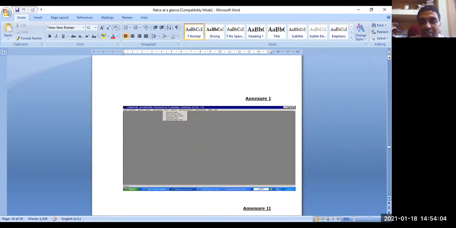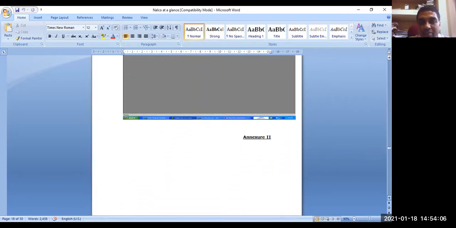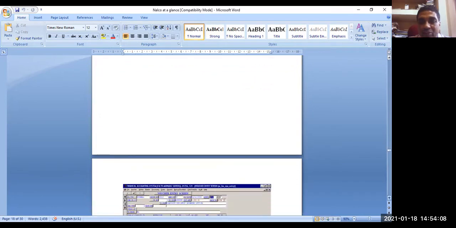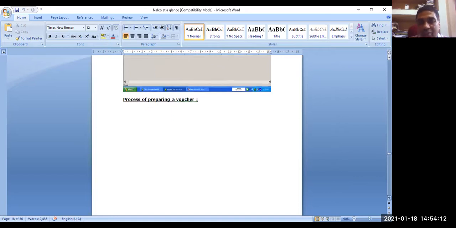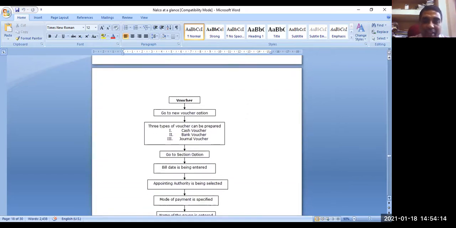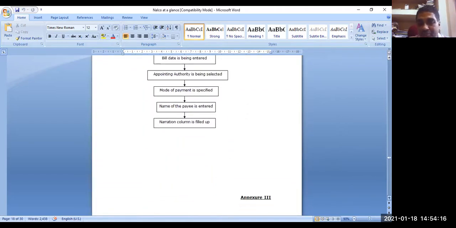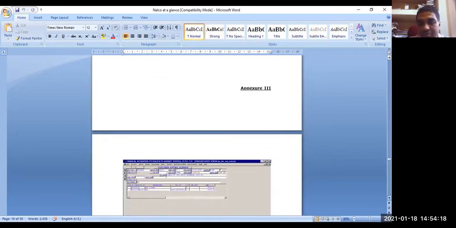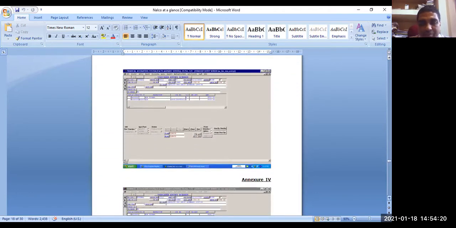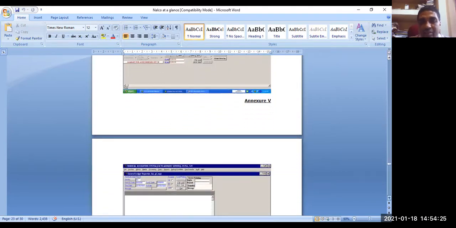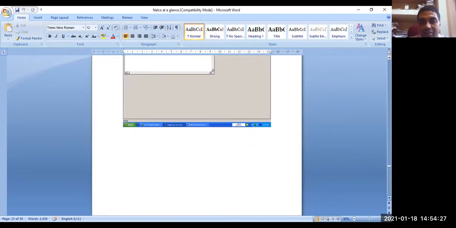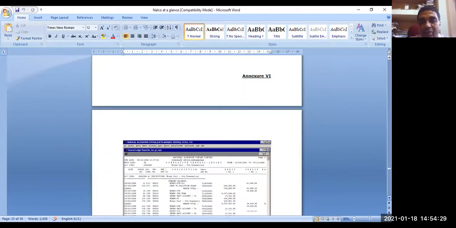One can take any example of how the computer screen looks for different accounting entries, and one can understand. On that basis, one can evaluate the internal control system. Are you seeing it? This might be a quite long file.